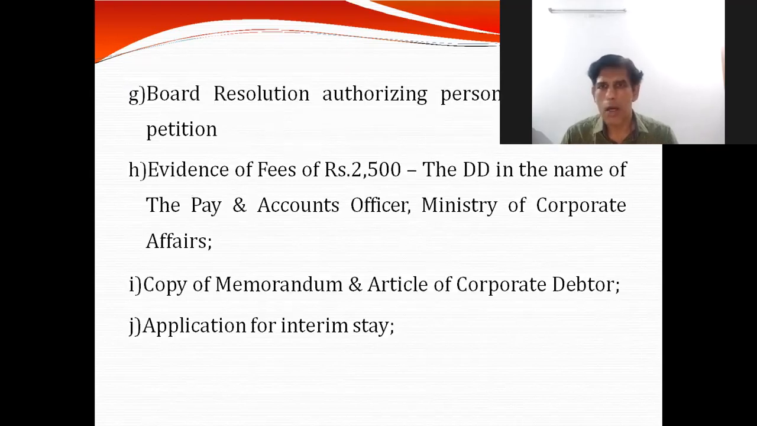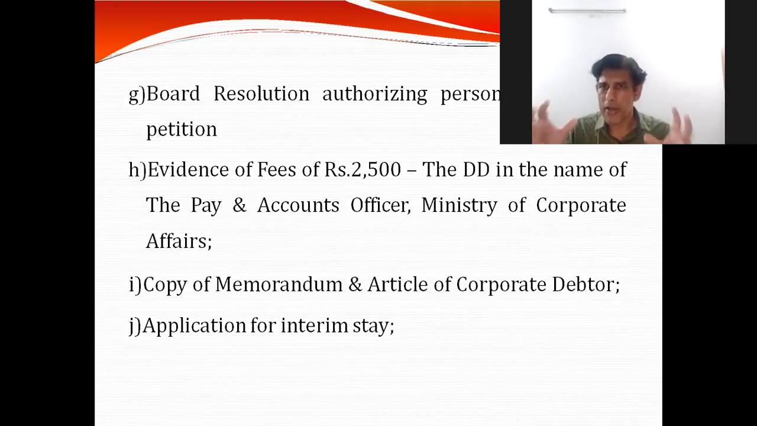Along with that, in the normal course we have to submit a board resolution, a fee payment of 2,500, a copy of the memorandum and articles of the corporate debtor, and the application for insolvency. So, two sections we have covered, Section 7 and Section 9. They form the crux, they lay the foundation, where we can take the company for the CIRP period and for insolvency, and therefore these are the two major sections across the adjudicating authority domain.